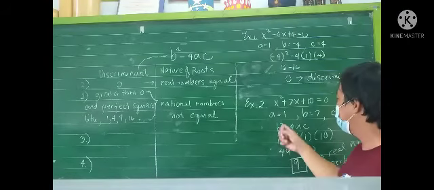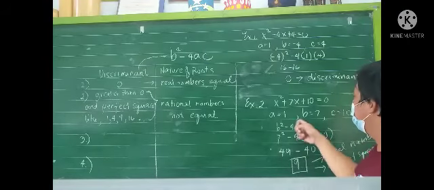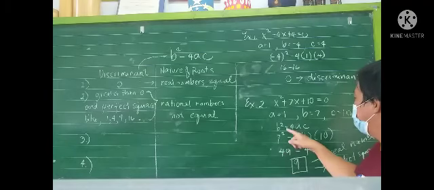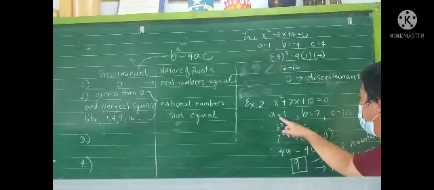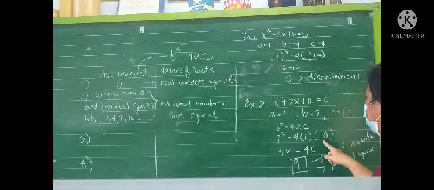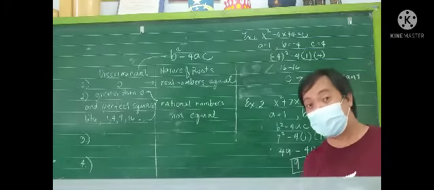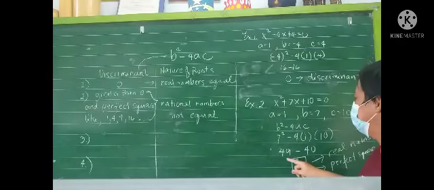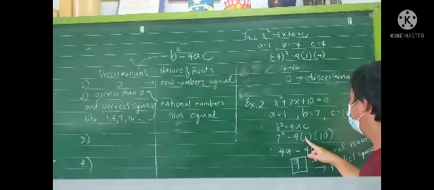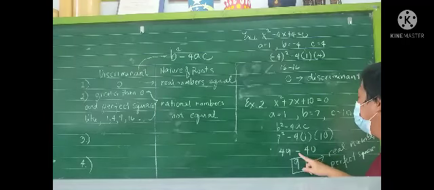So our b squared is 7 squared because our b is 7. b minus 4 and a is 1, c is 10. So we're going to simplify. 7 squared is equal to 49. Okay, that's it. Minus 4 times 1 times 10 is 40. Ito galing doon.